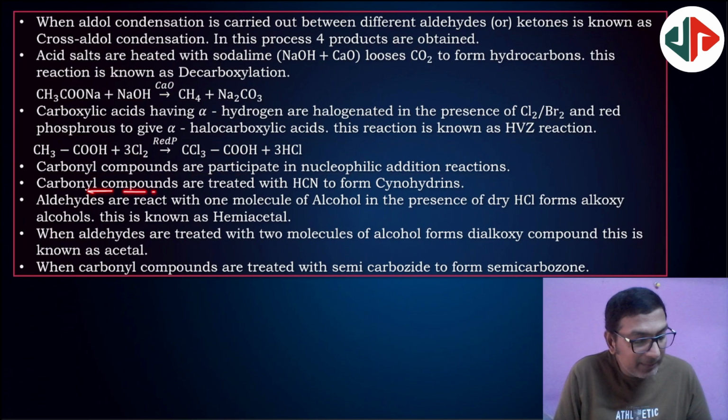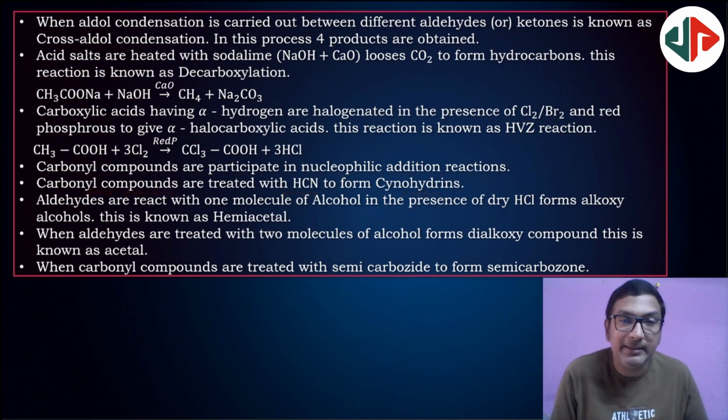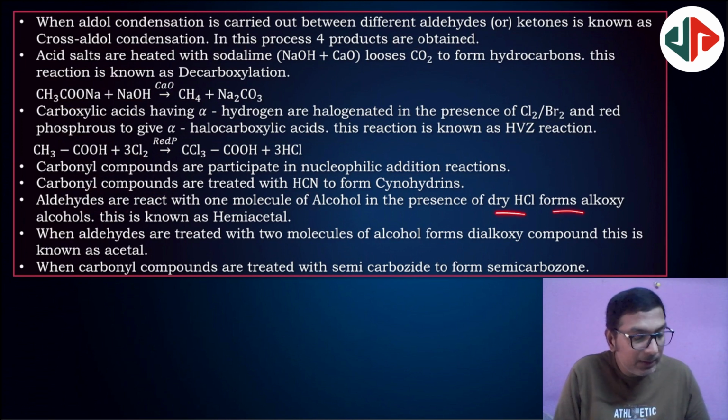So carbonyl compounds with HCN will form cyanohydrins. Next, aldehydes react with 1 mole or 1 molecule of alcohol to form hemiacetals. When aldehydes are treated with 2 moles or 2 molecules of alcohol, acetals will be formed. So aldehyde plus 1 mole of alcohol, hemiacetal. Aldehyde plus 2 moles of alcohol, acetals.